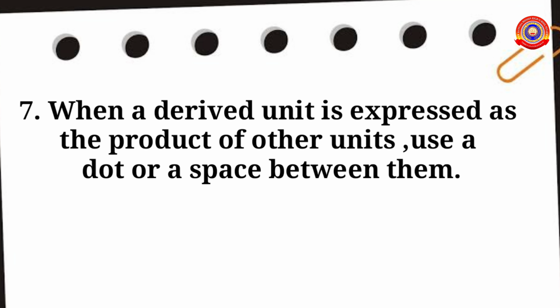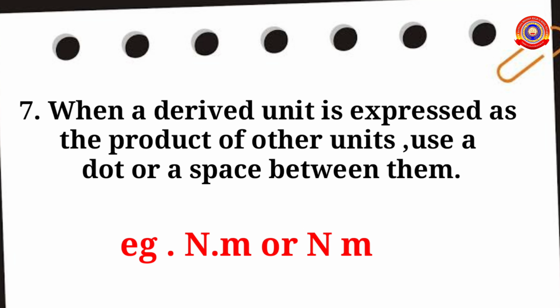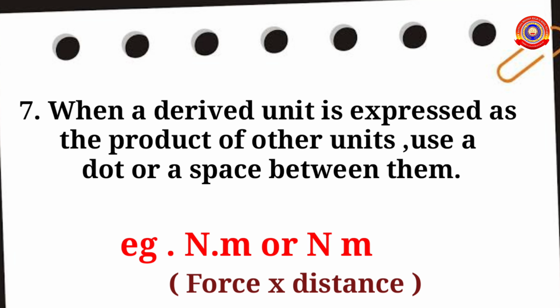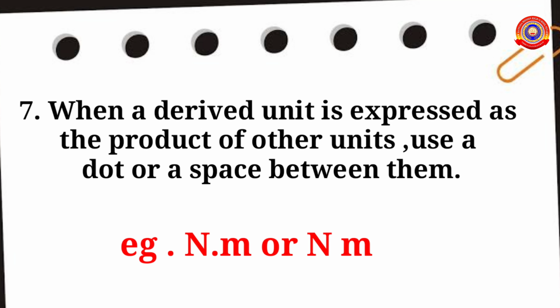Next one. When a derived unit is expressed as the product of other units, use a dot or a space between them. Example, newton meter. It is a derived unit and it is obtained as the product of newton and meter. Remember, N is the unit of force. So if it is expressed as the product of other units, then give a dot or a space between them.